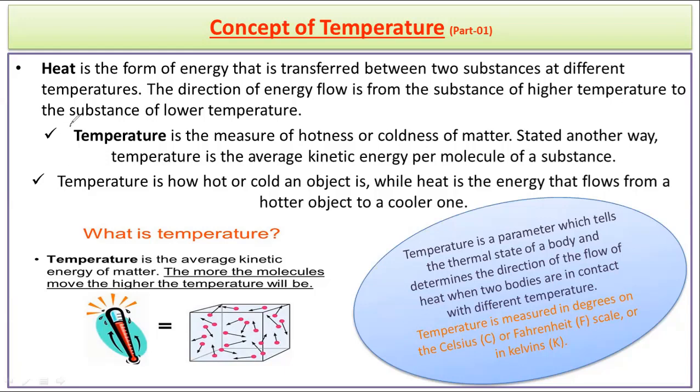So temperature is actually the denotation of a body, that how hot or how cold that is. Or you can say temperature is the denotation of the average kinetic energy of the particles of that substance.